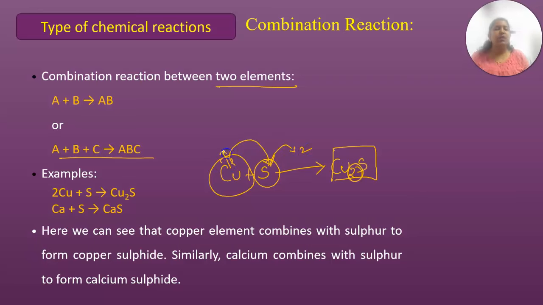Copper has a variable valency, +1 and +2. Here copper's valency is +1 and sulfur's valency is 2. As we have the crisscross method to write a chemical formula, we get Cu2S. In the same way, calcium combines with sulfur and gives you calcium sulfide.